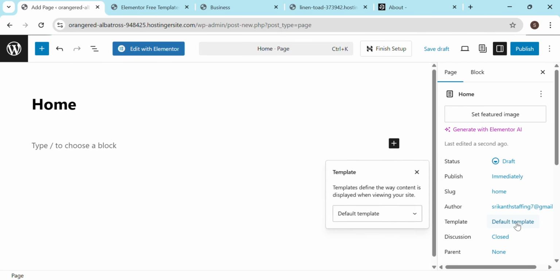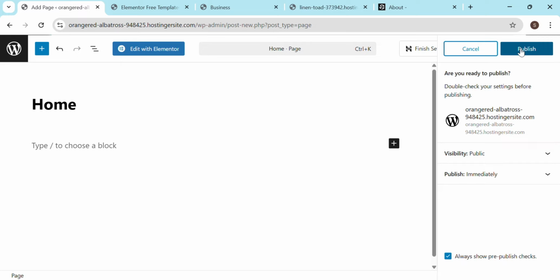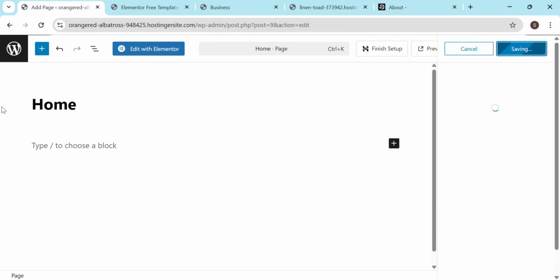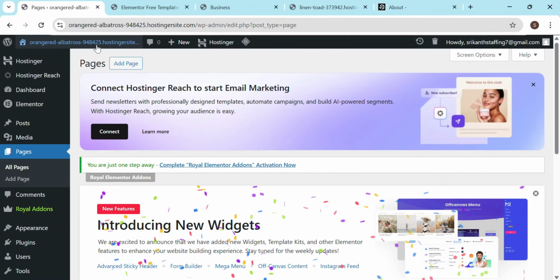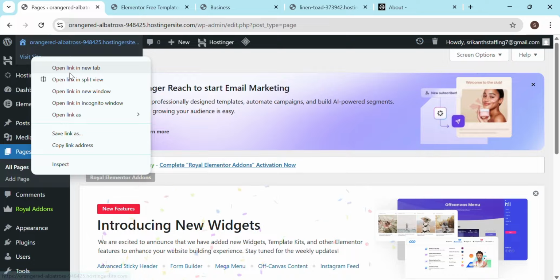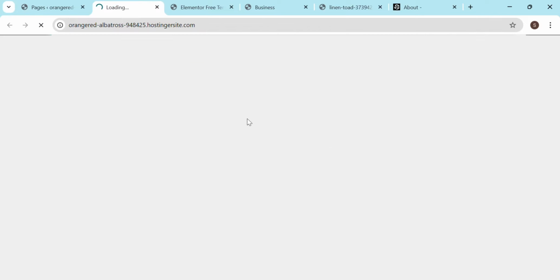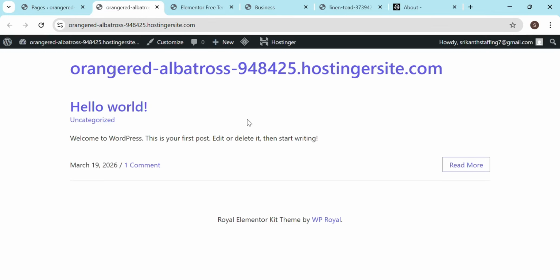And for the template, what we will do is choose Elementor full width, and then publish. As soon as you are done, your page is saved and it is built. Then we'll go back and change a few settings, because if you are visiting this website, the website looks like this right now.